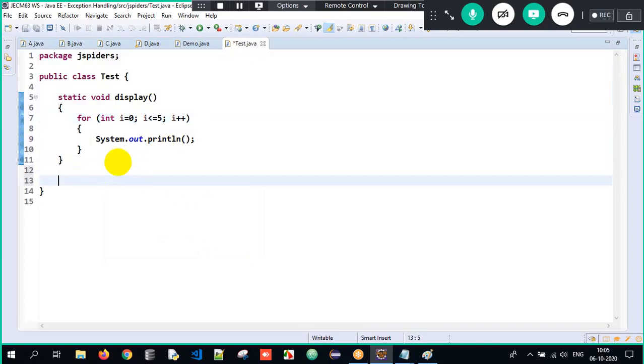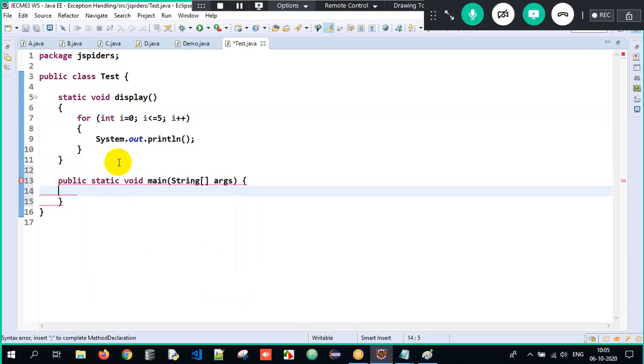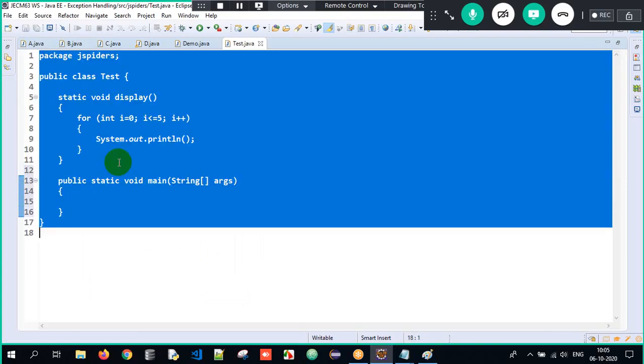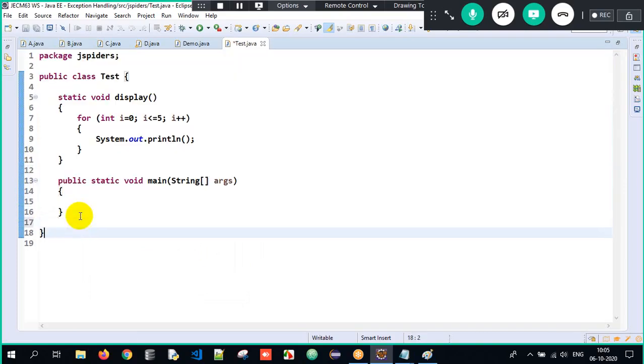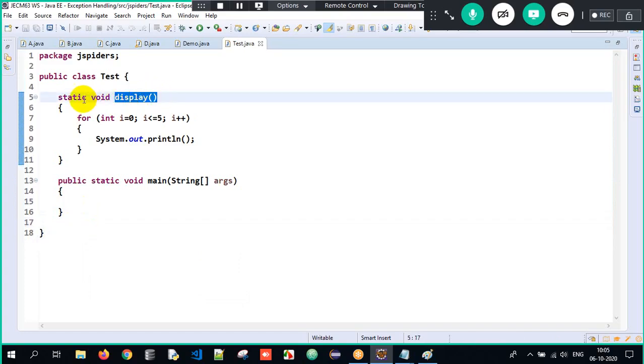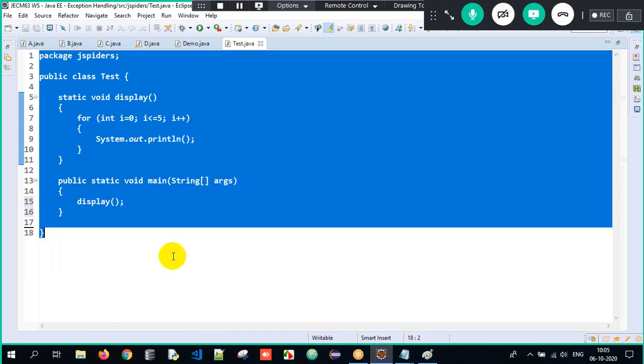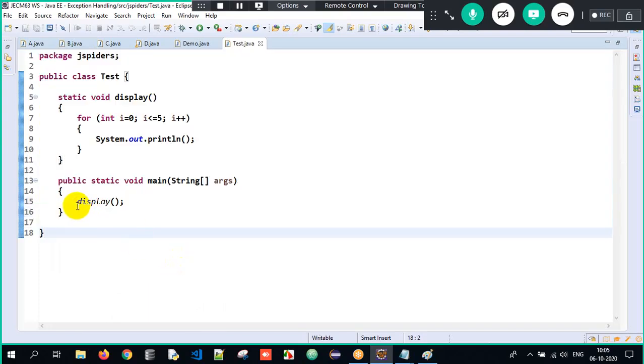See here, I have my main method wherein the execution is beginning from. Okay, so this is all about my entire process here. Clear? Now, display is a static method. It can be non-static also, doesn't matter. And void meaning it does not return anything. So I call the display method. You can call the display method directly because it's a static method.